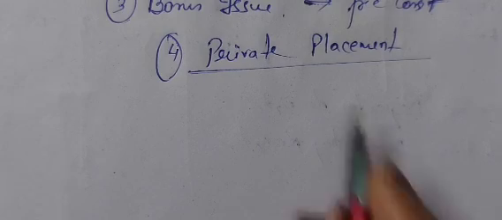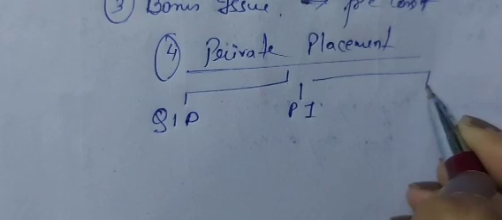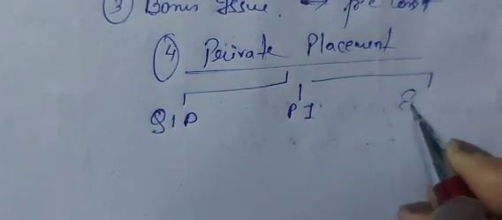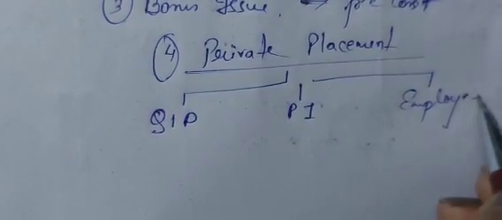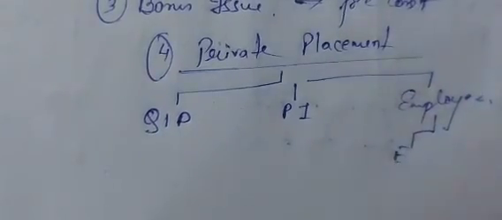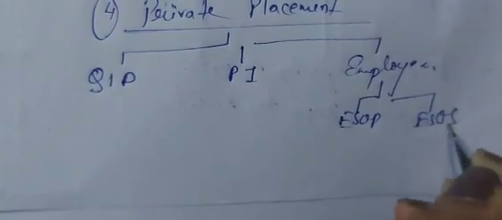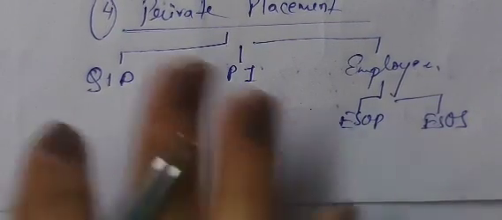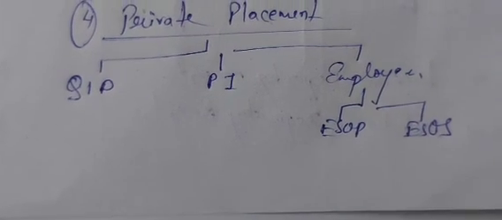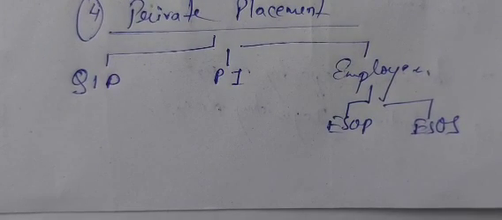Now this private placement is divided into QIP, PI and employees. What do you mean by private placement? Private placement means when shares are issued to other than public.